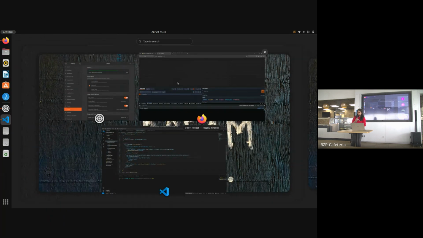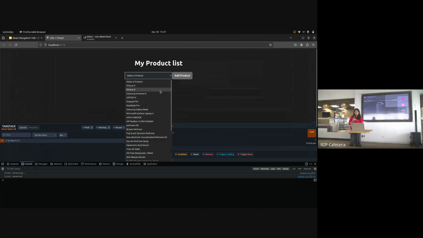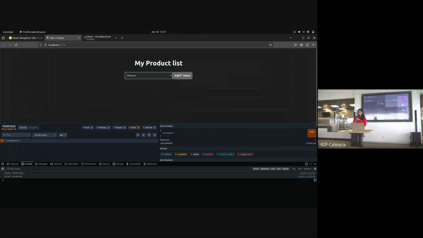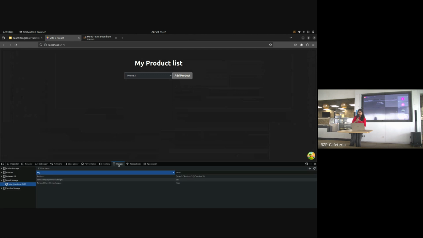Now, the second thing is coming towards Zustand. Since we now have the server-side data with us, we can manage that data using our state management tool, which in this case is Zustand. For example, I have selected one of the products, and this is an add action, which I had created in my hook. For demo purposes, I had stored all the data in my local storage, and Zustand provides a utility where you can store the data in local storage using persist.